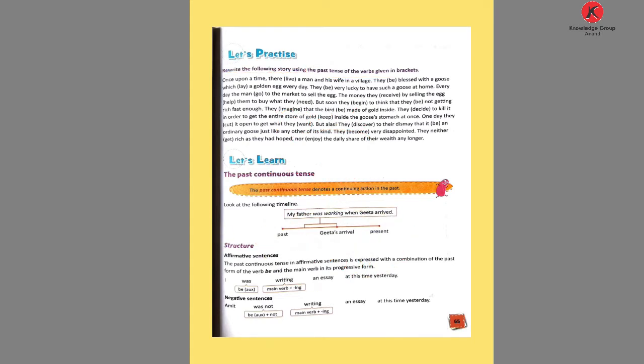So let's see the past form of the verb. Here is given the story. The story starts here. Once upon a time there live, given in the bracket, a man and his wife in a village. So what do we write here? The past form of this word. So lived. Lived is the past word. Once upon a time there lived a man and his wife in a village.